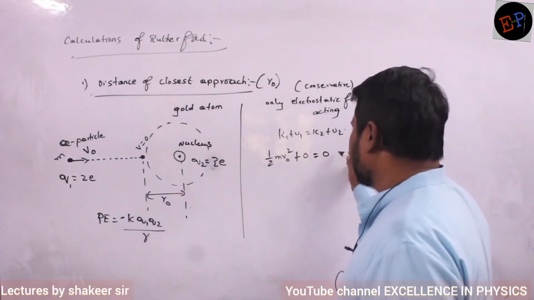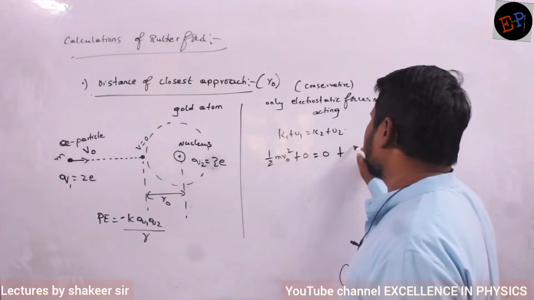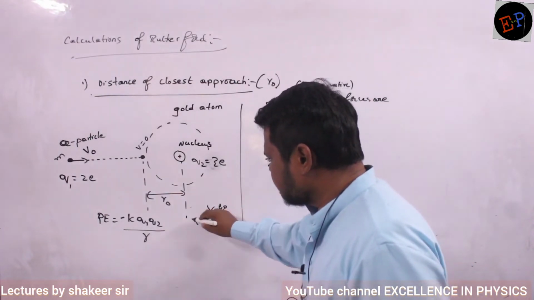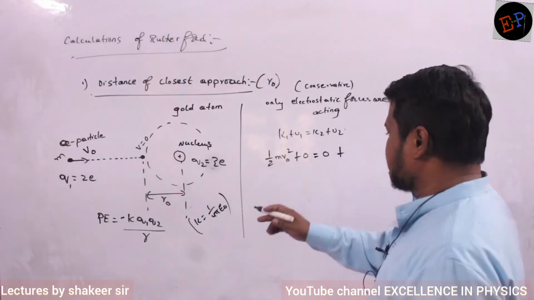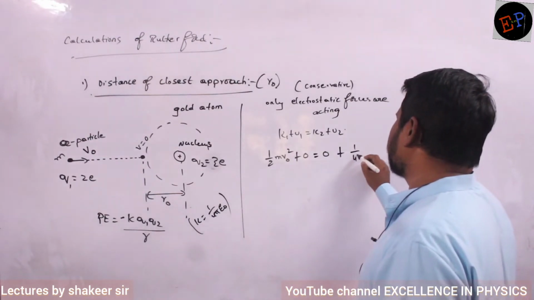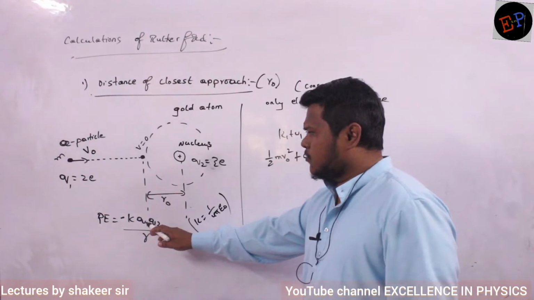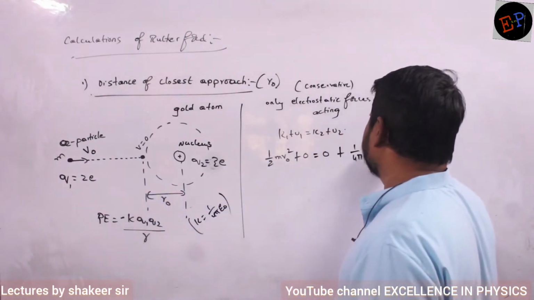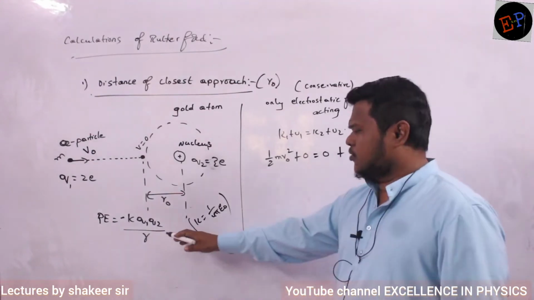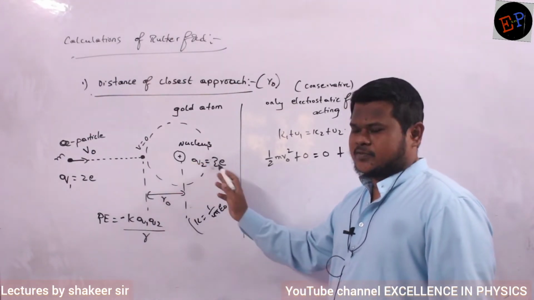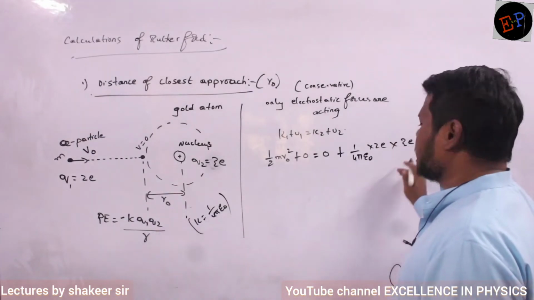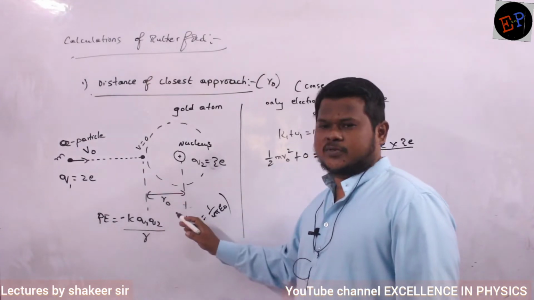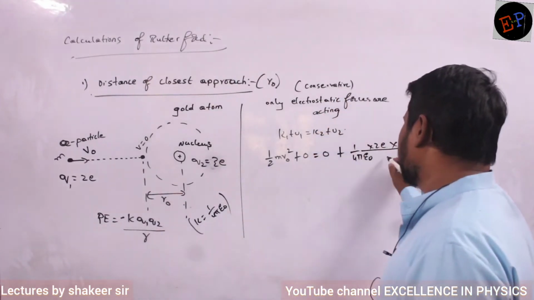So I will take only the magnitude of potential energy. K means 1 by 4 pi epsilon naught, which is a constant. Q1 is the charge of the alpha particle, which is 2e, multiplied by Q2, the charge of the nucleus, which is Z times e, divided by R. R here is the distance of closest approach, R naught.